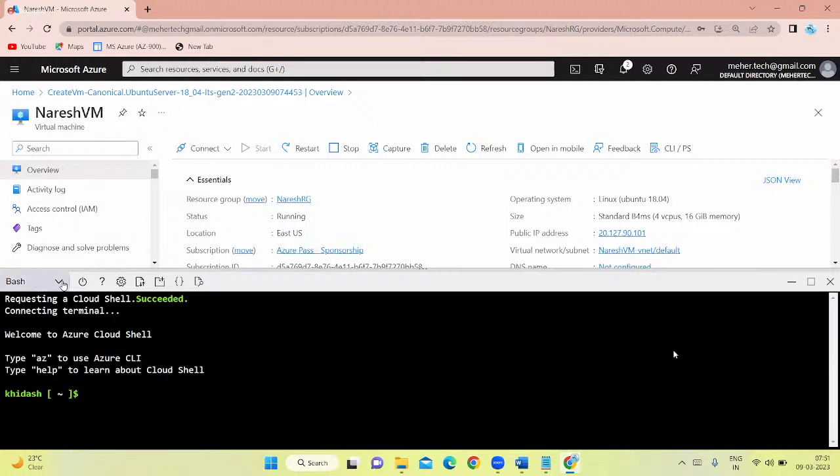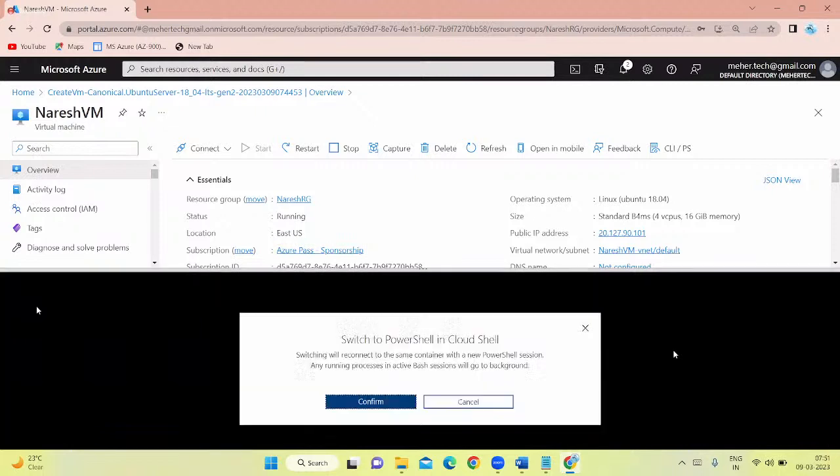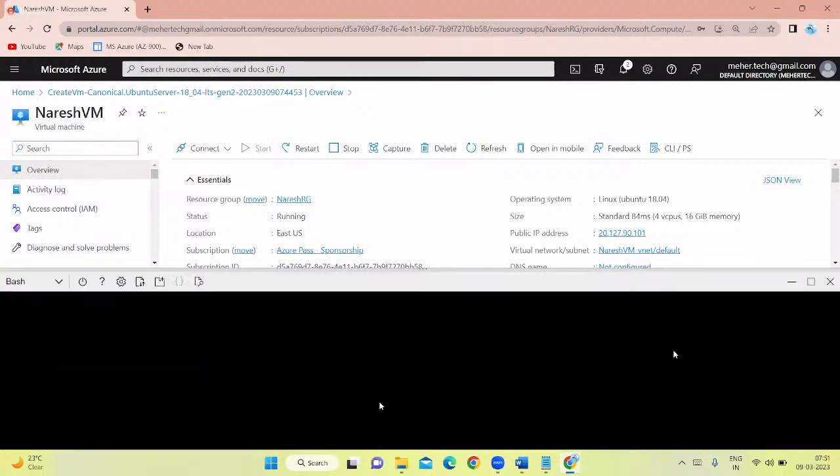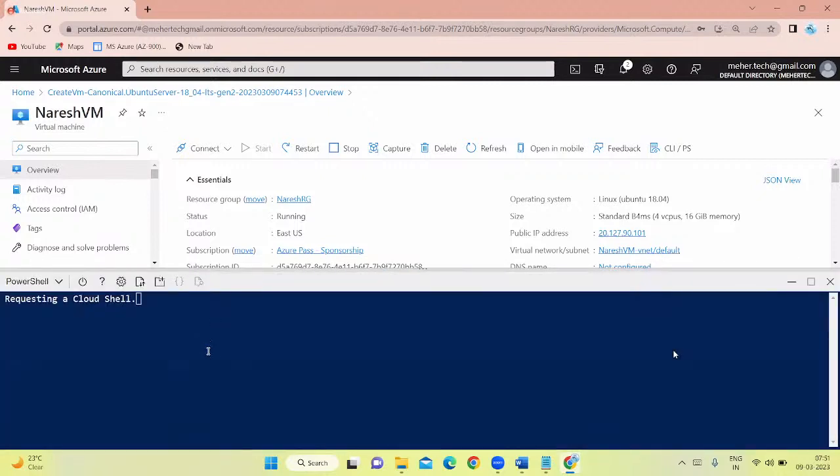Okay, fine. If you click on this knob and say here PowerShell, then confirm, you are going to connect to the PowerShell terminal. See here, this is PowerShell.